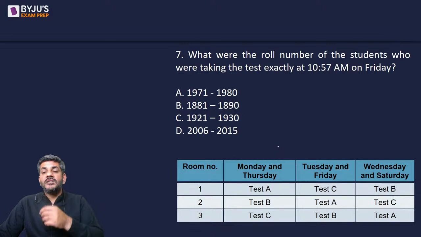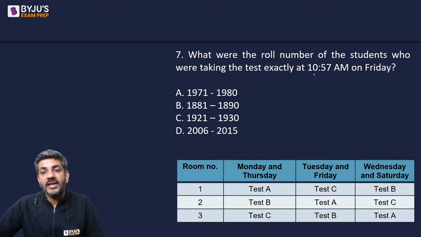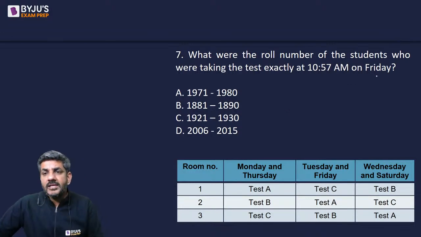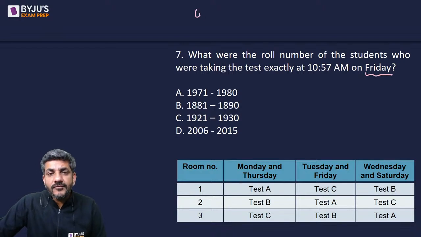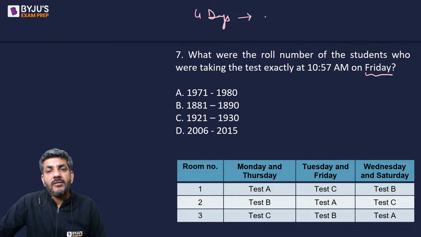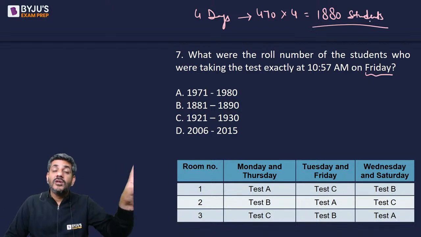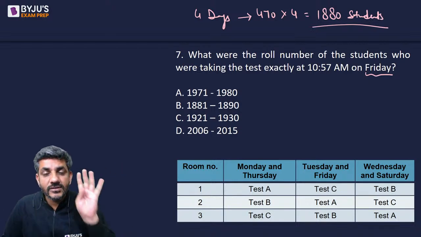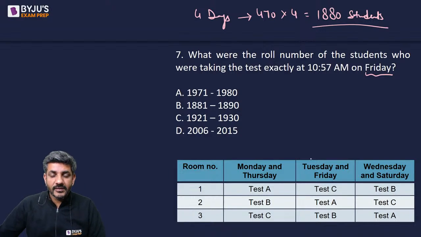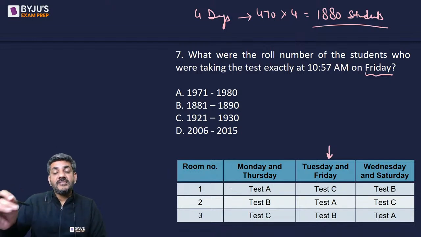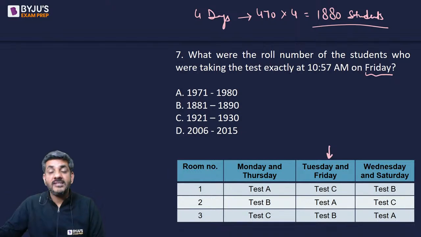What does it say? What were the roll numbers of the students who were taking the test exactly at 10:57 a.m. on Friday? So first of all, he is talking about Friday. So on the first 4 days, every day 470 people have appeared for the test, as we discussed in the very first question. So in these 4 days, a total of 1880 students must have appeared for the test. That means 1880 roll numbers would have appeared for the test in the first 4 days. Now he's talking about Friday. The Friday schedule is here in this column. On Friday, room 1 has test C, room 2 has test A, and room 3 has test B.